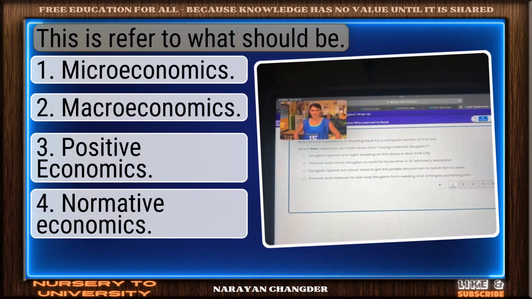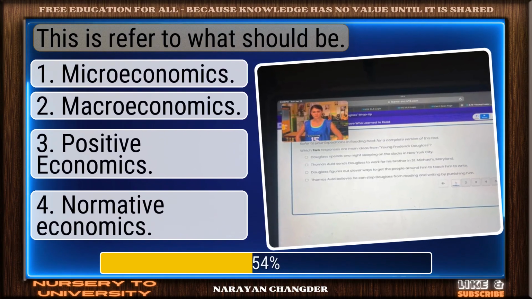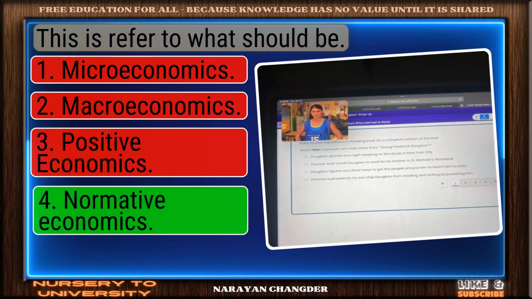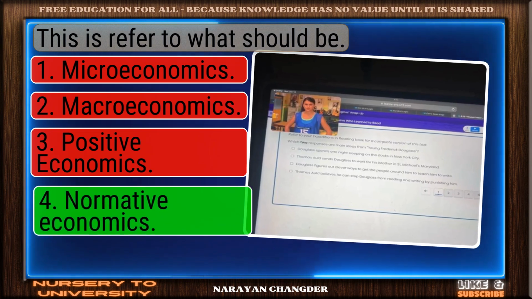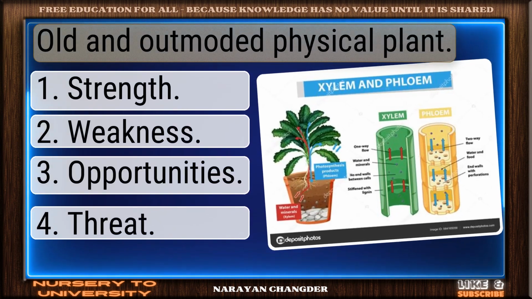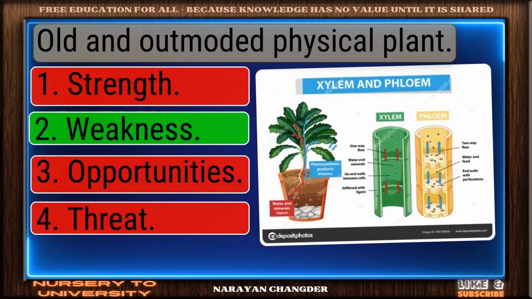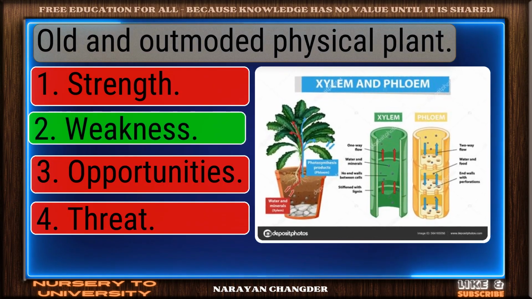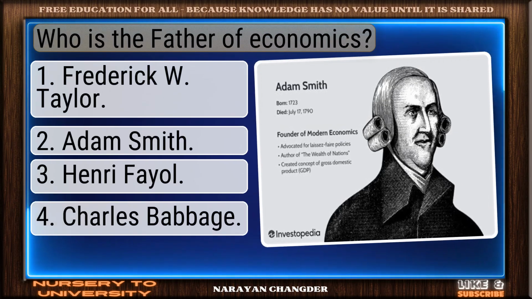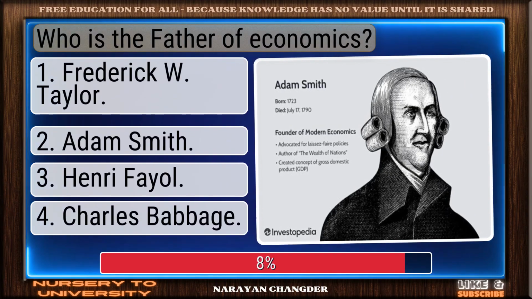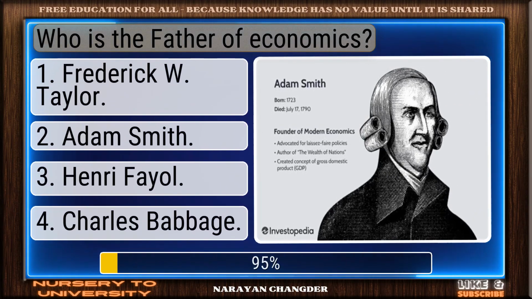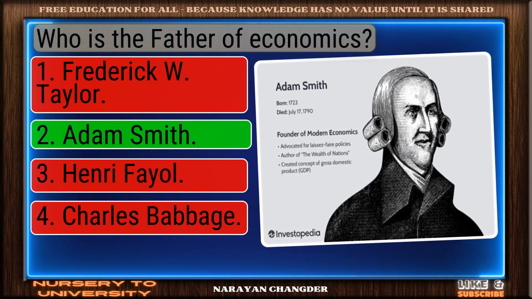This is referred to what should be. Nicely done. Normative economics is a solid answer. Old and outmoded physical plant. Sharp thinking. Weakness is the right choice. Who is the father of economics? Valid point. Adam Smith is true.